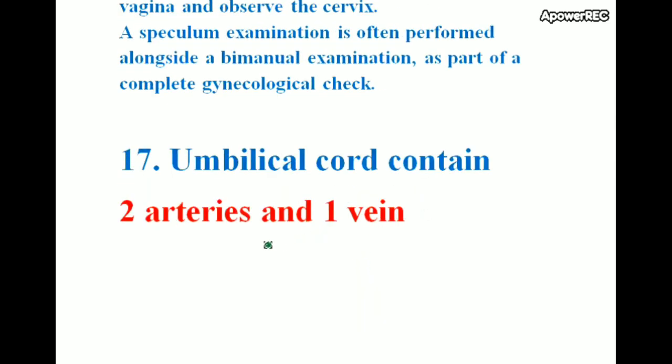The umbilical cord contains two arteries and one vein. The vein carries oxygen and nutrients from the placenta, which connects the mother's blood supply to the baby. The two arteries transport waste from the baby to the placenta. Waste is then transferred to the mother's blood and disposed of by her kidneys.